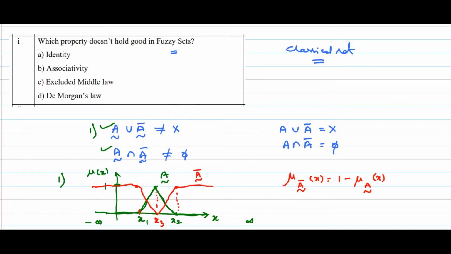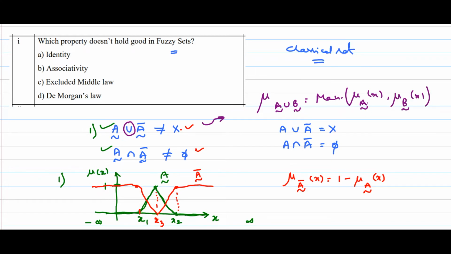Now we can see both 1 and 2 simultaneously. So A union A bar is not equal to capital X. What is union? We can say mu of A union B of x is equal to the maximum value of mu A of x comma mu B of x.